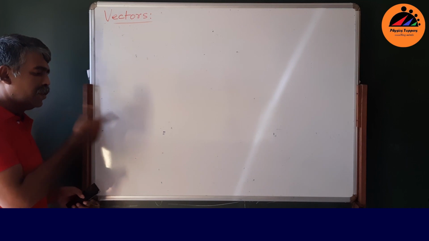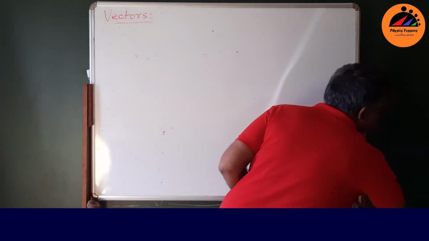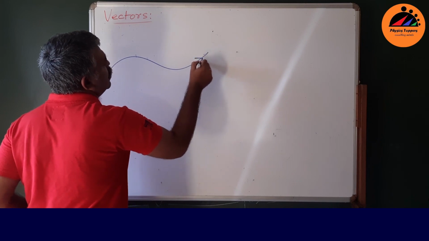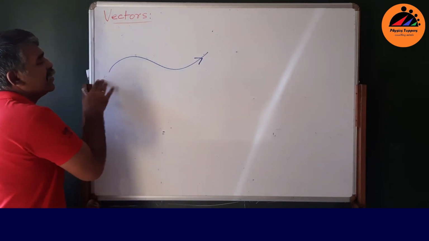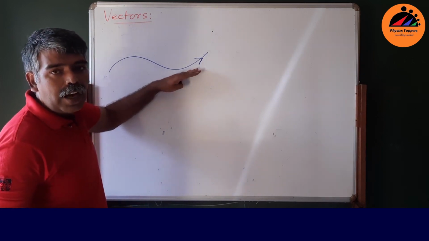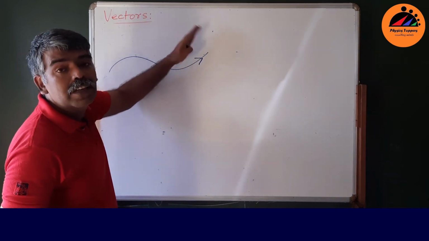Current is a scalar. Let me explain why current is a scalar. Suppose you have a wire like this, right? And it has a direction, that's fine, but you can't have a component of current somewhere in this direction.